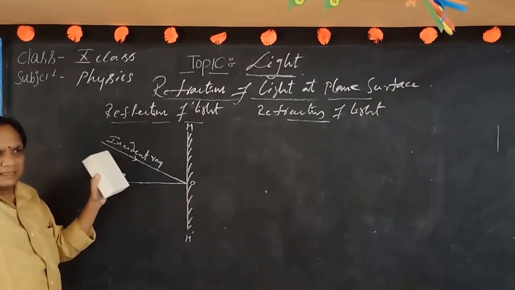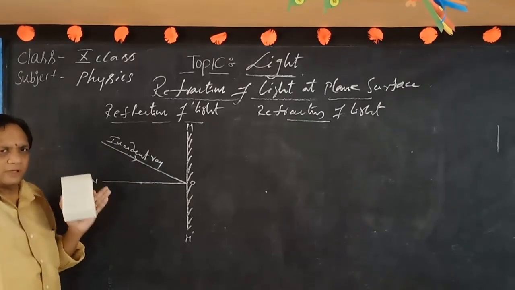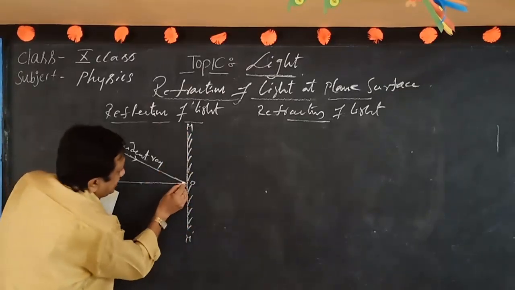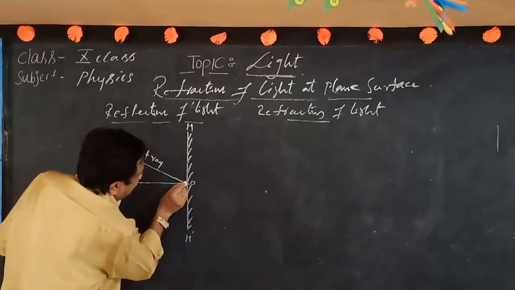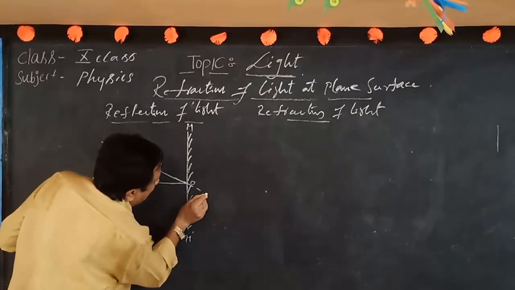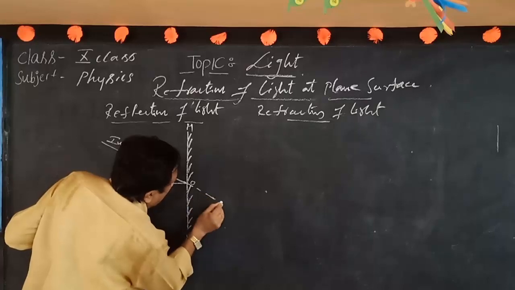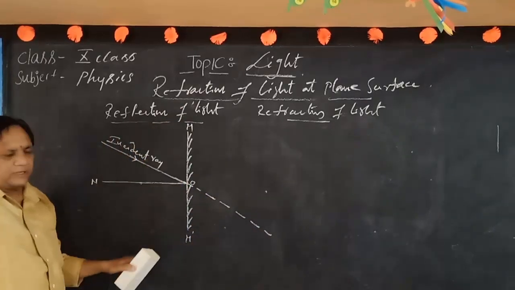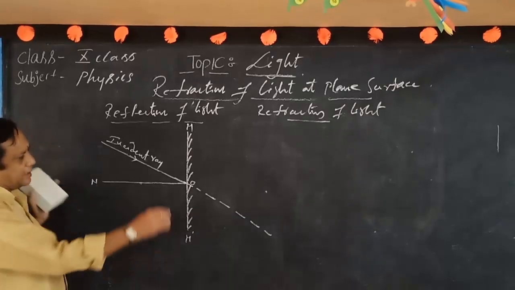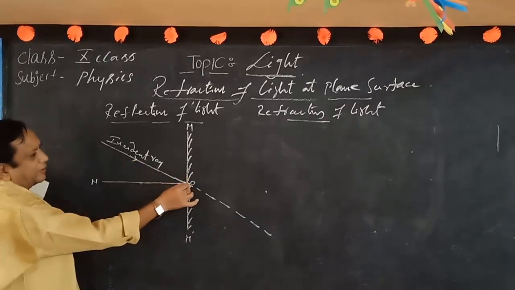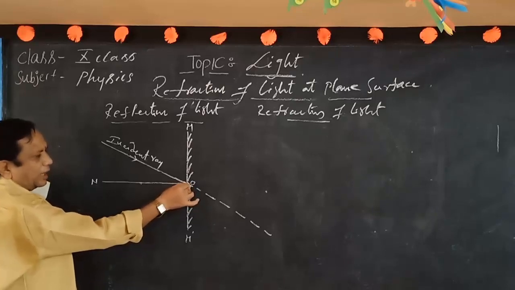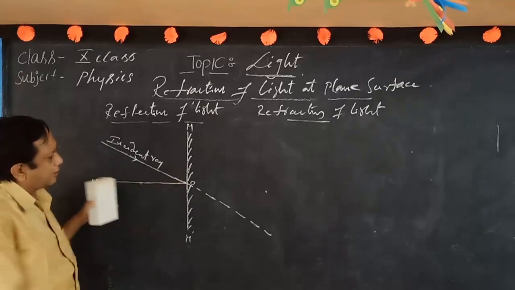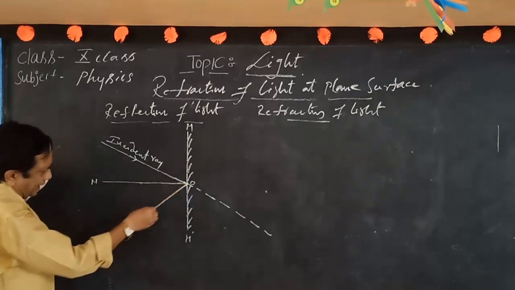Remember that. Incident ray means the ray which is produced from the source and propagated in a straight line. Actually, if this opaque surface is not there, that means if this plane surface is not there, light will travel in a straight line like this. But this opaque surface is there. Due to that reason, when light touches this opaque surface at the point of incidence, it is called the incident point. O is said to be the incident point. At the point of incidence, it comes back.